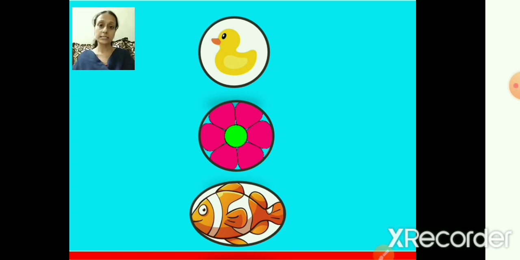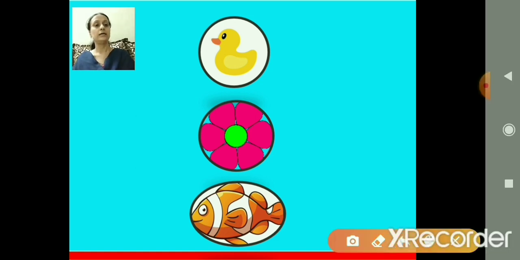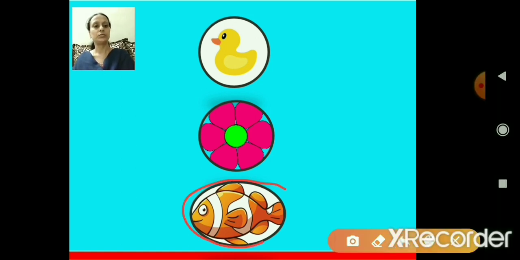So, can I say that the duck is on the top, flower is in the middle, but I want the bottom one. The bottom means down. As you said, when I said look down, what is there on the down? You said floor. Same way, at the bottom, I can see a fish. So, teacher is going to circle the fish. Fish is at the bottom.